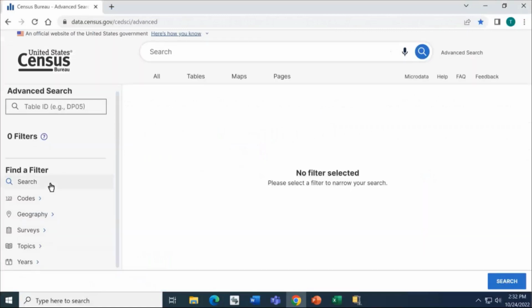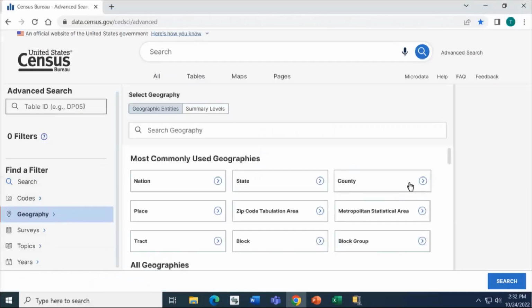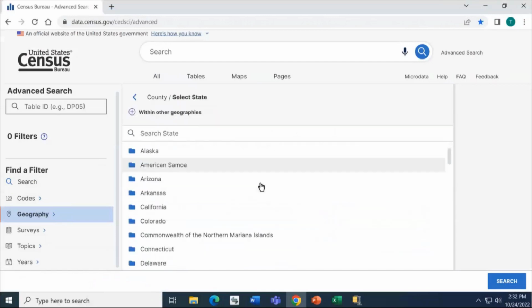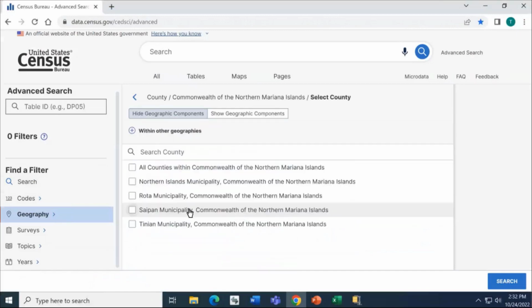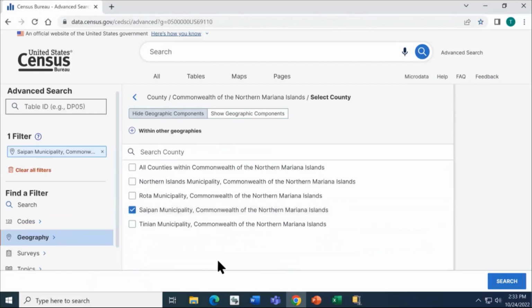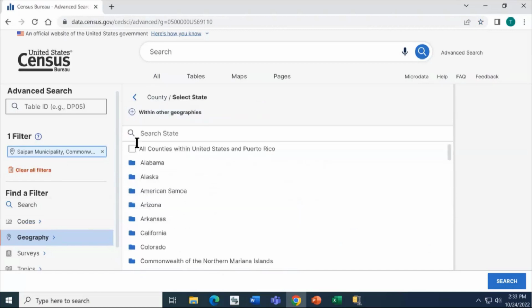On the left-hand side, I'll select my geography first by clicking Geography. Then I'll click on County. We'll go to Commonwealth of the Northern Mariana Islands, and then choose Saipan Municipality, Commonwealth of the Northern Mariana Islands. Once we mark the checkbox in the upper left, we see our geography filter. And again, as a reminder, if you're not sure which geographic level to choose from, we do encourage you to visit the technical documentation to learn more about what types of geographies are classified as county or county subdivision, etc.